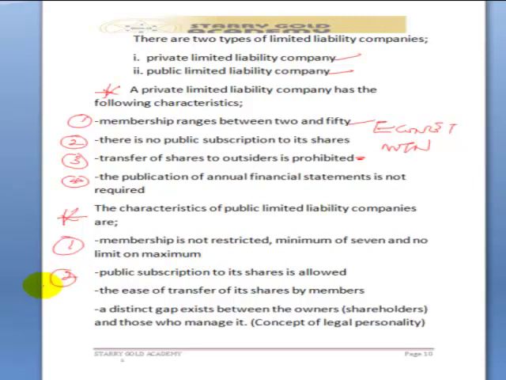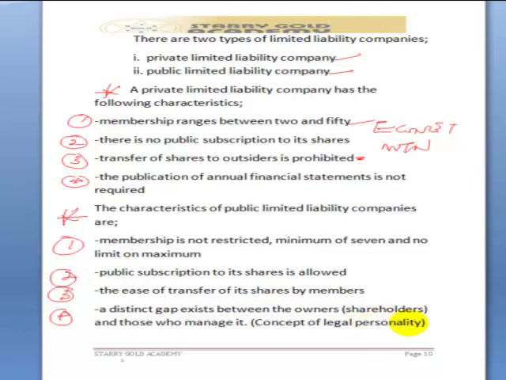That is, once you are a shareholder and there's a need for you to dispose your shares, just approach your broker on the stock exchange and your shares will be sold without recourse to existing shareholders. Number 3 says the ease of transfer of its shares by members. This is tied to number 2. The 4th one says a distinct gap exists between the owners, that is shareholders, and those who manage it.